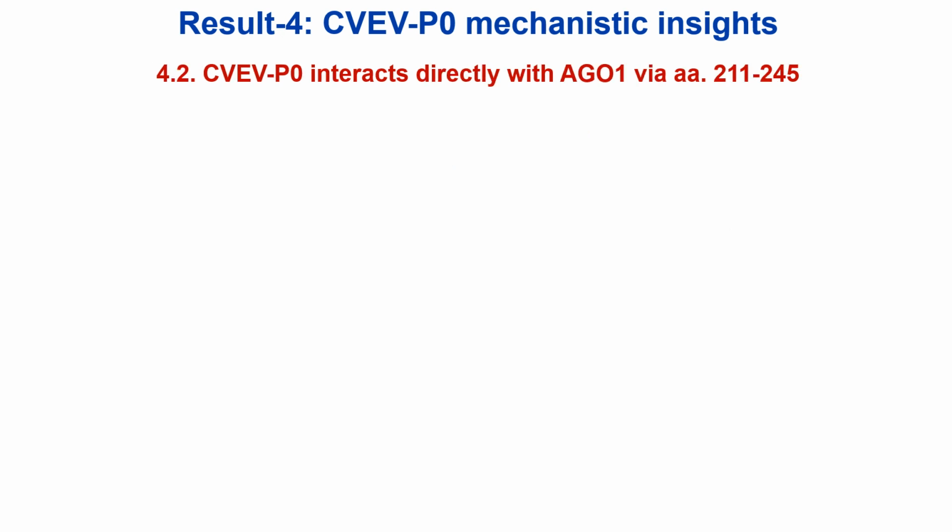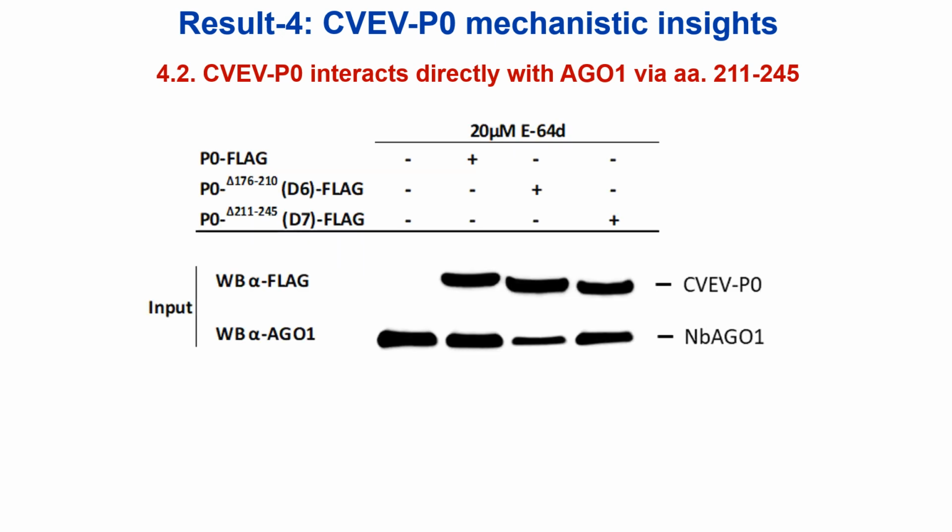Now, via a second immunoprecipitation experiment, we probed into whether the CVEV P0 can directly interact with Argonaute 1 through its direct binding with AtSKP1 by testing the D6, D7 deletion mutants described previously. Just like in the last IP blot, the first half of the image here illustrates the different combinations of flag-tagged P0 or deletion mutants added to the blot lanes below, their presence or absence being indicated by the plus or minus symbols.